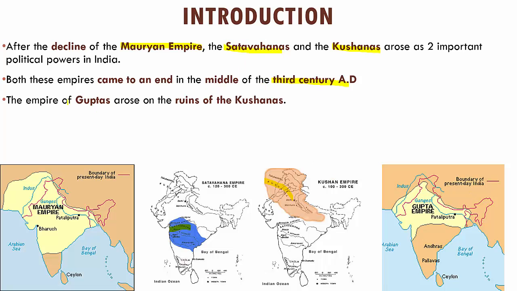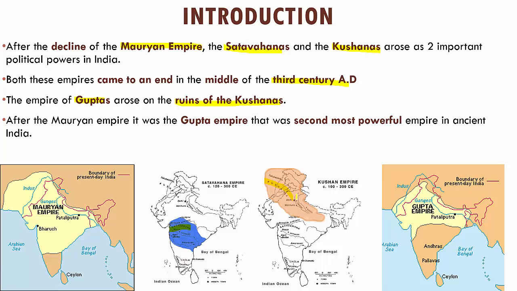Because of this, a new empire was born, the Gupta Empire, which arose from the ruins of the Kushan Empire. You can see here in this image, it has parts of the Satavahana Empire too, and many parts of the Kushan dynasty also came under Gupta rule. So this was the birth of the Gupta dynasty.